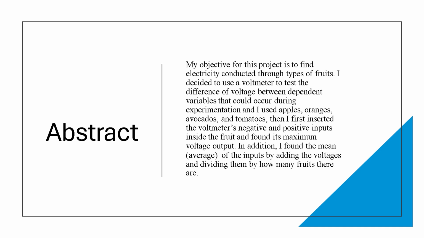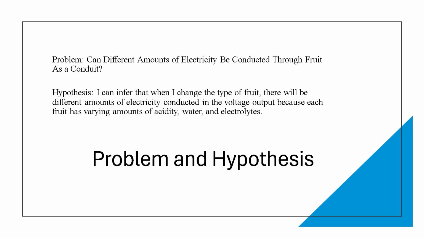I inserted the voltmeter's negative and positive inputs inside the fruit and found its maximum voltage output. In addition, I found the average of the inputs by adding the voltages and dividing them by how many fruits there are. My problem: can different amounts of electricity be conducted through fruits as a conduit? My hypothesis is I can infer that when I change the type of fruit, there will be different amounts of electricity conducted in the voltage output because each fruit has many different amounts of acidity, water, and electrolytes.